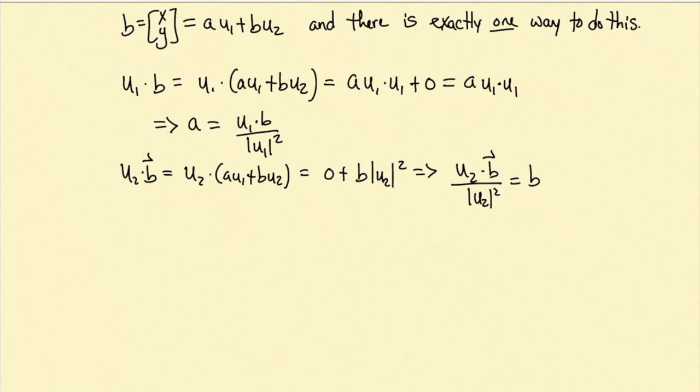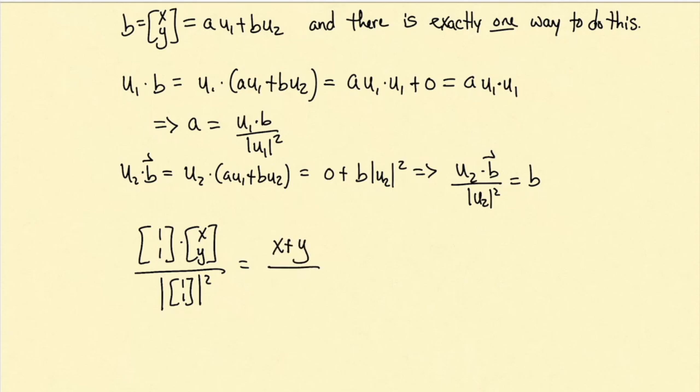To compute what these coefficients are explicitly, we're going to compute the dot product of u1 with the vector whose coordinates are x and y. This is going to give us x plus y over the square root of 2 squared, which is just 2.